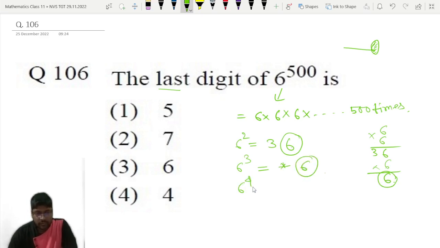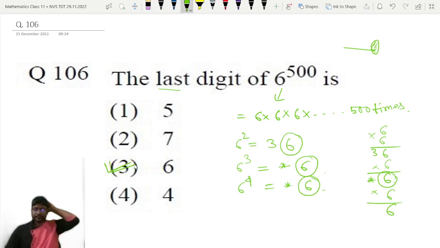If you take 6 to the power 4, again you multiply by 6, 6 into 6 is 36, and again you get the last digit as 6. So for 6 to the power any power you take, the last digit will always be 6. So option number 3 is the correct answer. The last digit of 6 to the power 500 is 6. I think it is clear to everyone. So let's move to the next question.